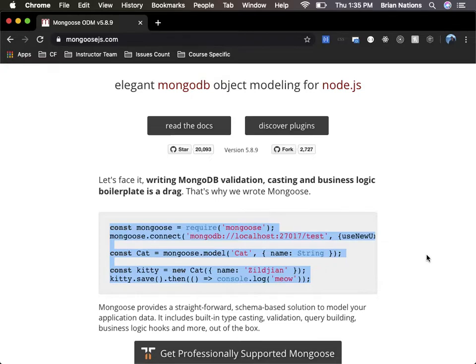Mongoose.connect says connect to the specific MongoDB instance that's running in the background to this database name, which would be called test, right? Always use new URL parser, this is part of it. Then we say const cat, which is basically a model, and this is a mongoose model, with a name of string, okay? So all there is is a required name, which is a string. And then we say const kitty is equal to a new cat, and then we can say kitty.save, and that will save it to the database.